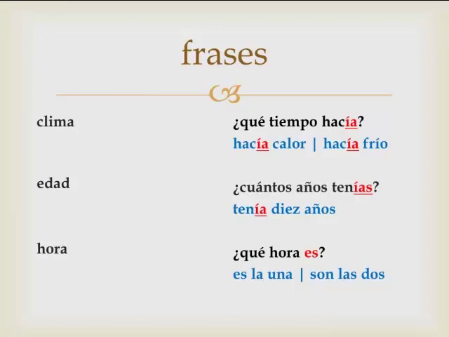You would ask, ¿Qué hora era? What time was it? And you would answer, Era la una, it was 1 o'clock, or eran las dos, it was 2 o'clock. So in these three specific situations, you have to use the imperfecto past for clima, edad, and hora. Weather, age, and time.